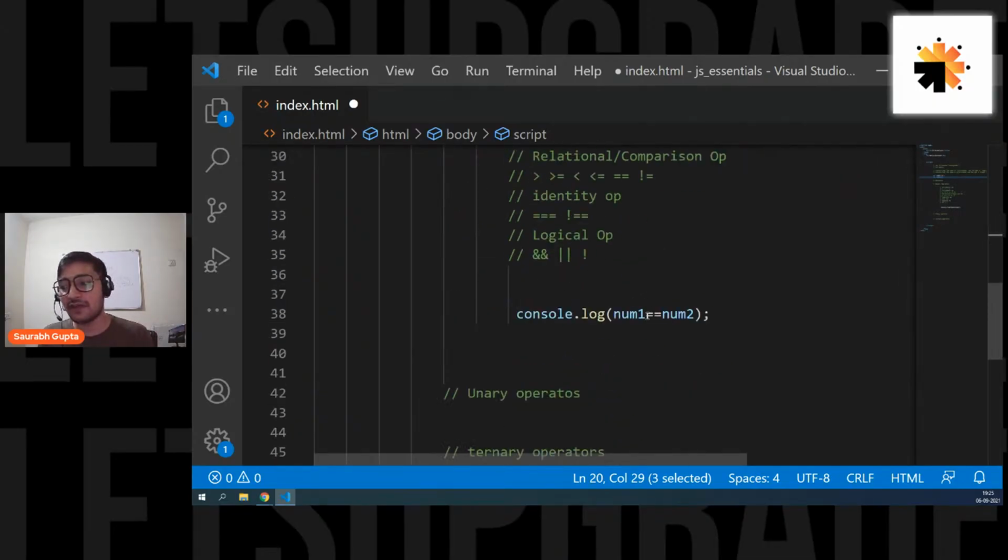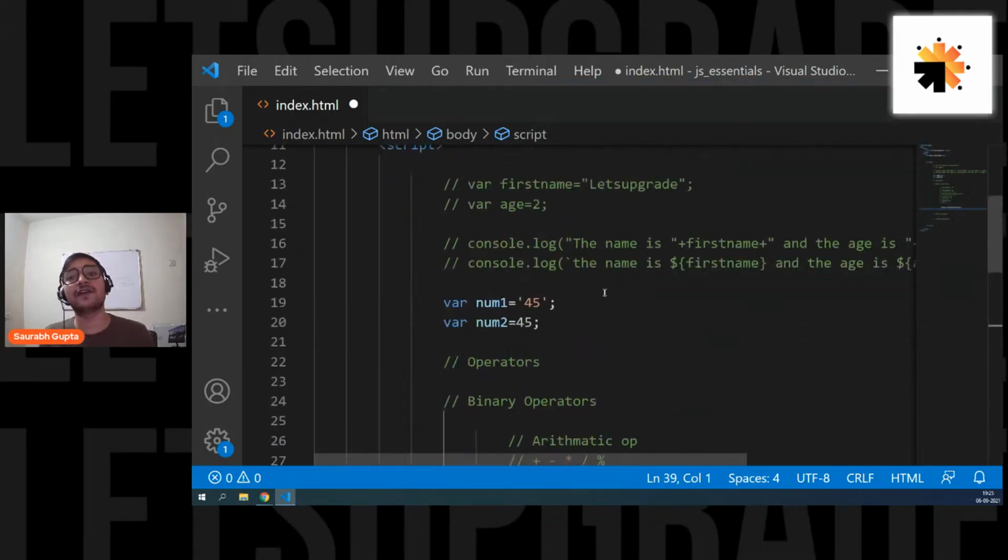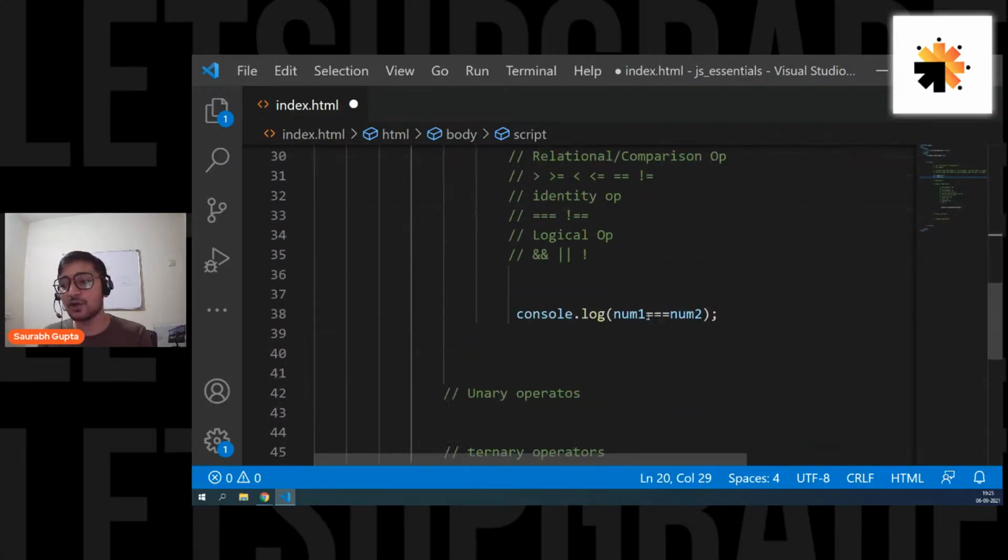That's why we have something called triple equal to. It checks if they look the same as well as if their type is the same. So in this case, if I compare both of these, it will be false because the first 45 is a string 45. Is that clear? So that's how you go for triple equal to, and that falls under the identity operators. Identity operators are just like normal equal and not equal operations, but they also check for types.